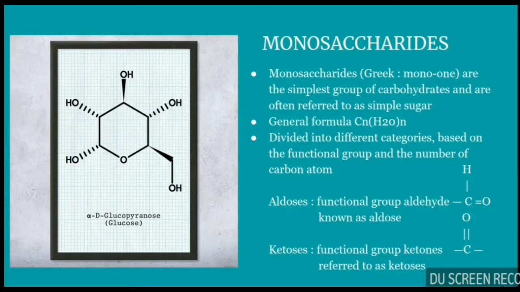The monosaccharides can be further divided into aldoses and ketoses based on the functional group present in the carbon chain. It is called aldose because the carbon chain consists of the functional group aldehyde. Ketose consists of a ketone group, and hence it is referred to as ketose.